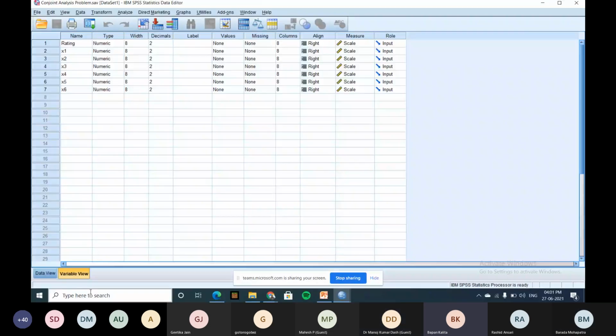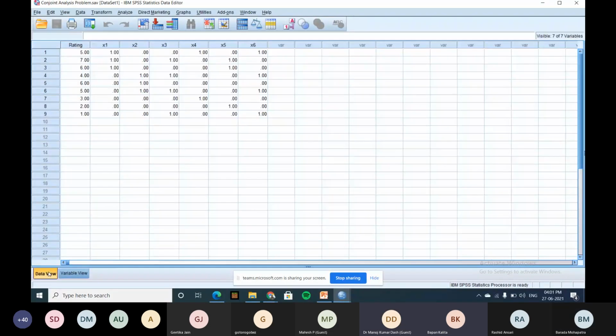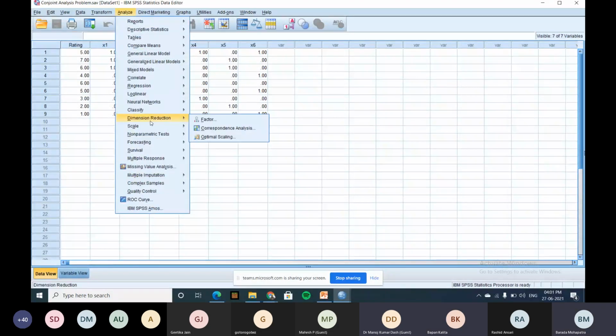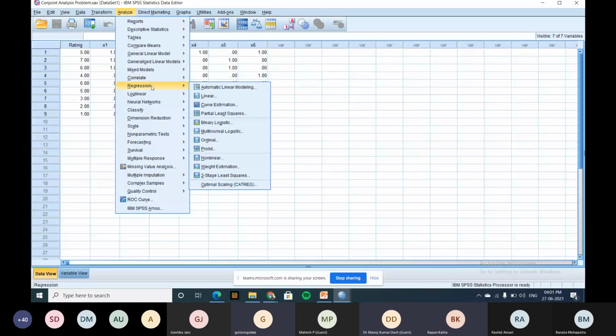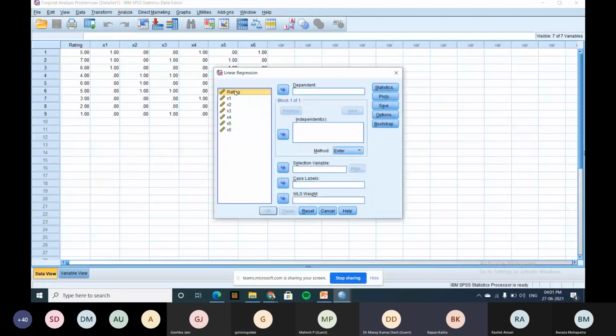Is it clear? Is it visible to all of you? Yes, sir. The first step of conjoint is please write down. I will go for regression analysis. Go into linear regression. What is the dependent variable? Rating. What is the independent variable? All dummy variables. Is it clear? Click OK. Nothing else.